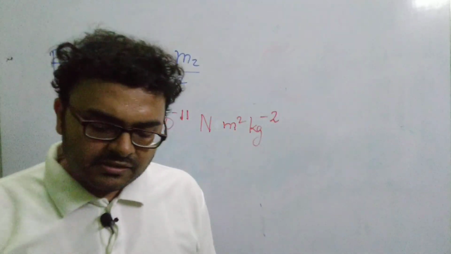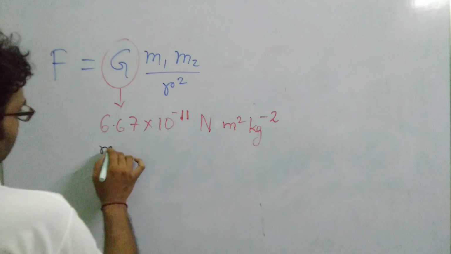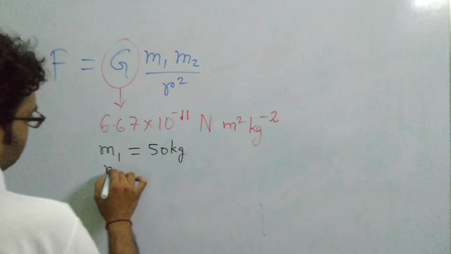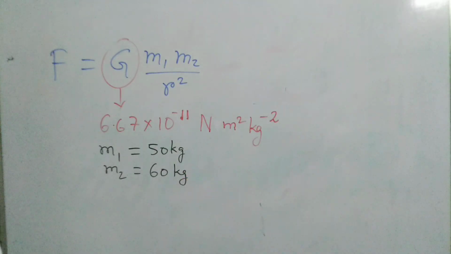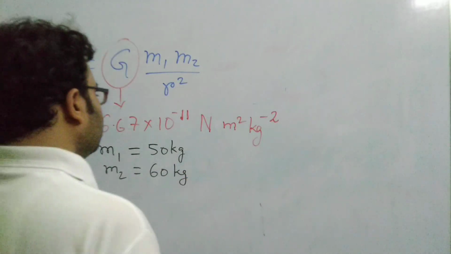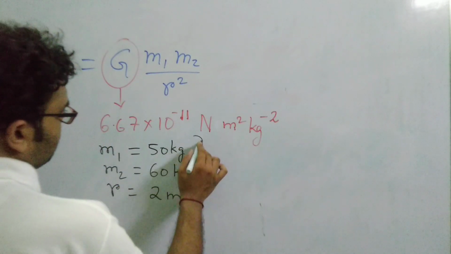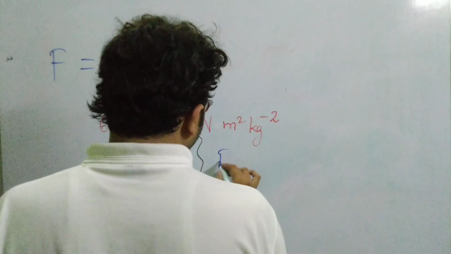Why? Because when you are considering two stones, consider the two stones having a mass of, say, m1 equal to 50 kg, and m2 equal to 60 kg. And consider the distance between the two stones, say they are kept at a distance of 2 meters. So utilizing this, can we calculate the force? Yes, definitely, we have the formula with us. So if we consider the formula, then we will be getting the value something like this.